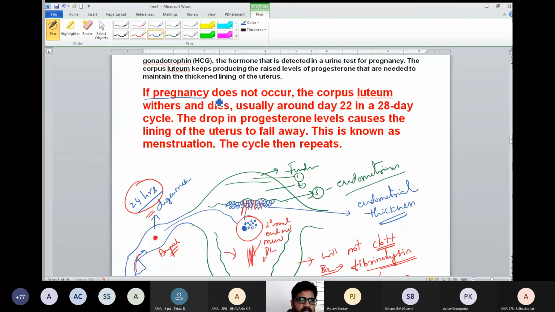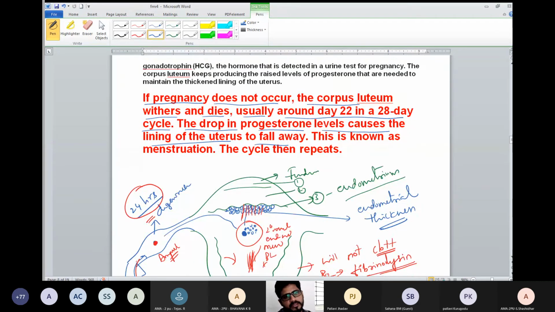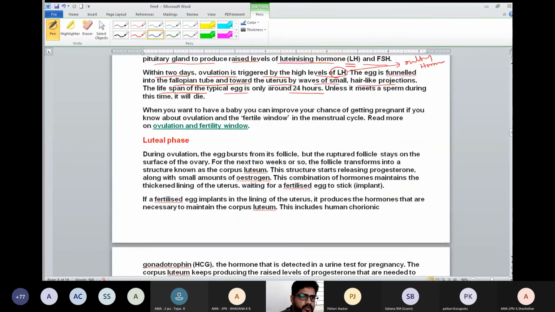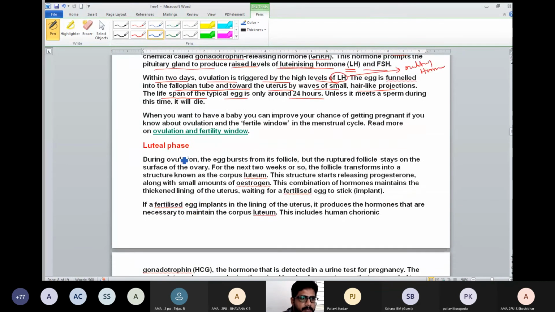If pregnancy does not occur, the corpus luteum dies, usually around the 22nd to 28th day of the cycle. The drop of progesterone, the corpus luteum dies now when fertilization has not happened in the ovary. The fall in progesterone levels causes the lining of the uterus to fall away. That is called bleeding. So the luteal phase is what is actually happening.